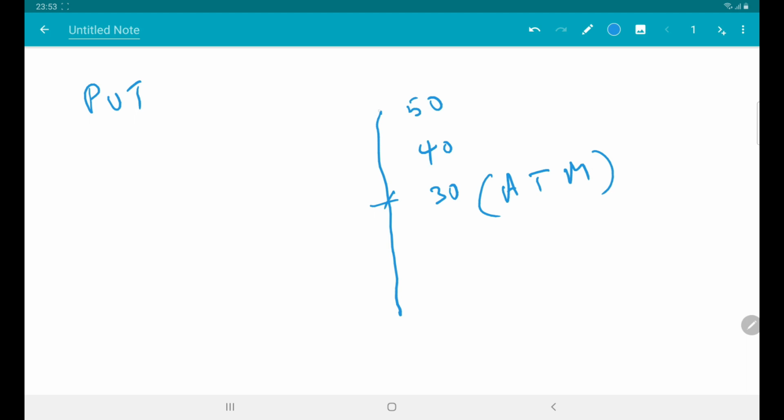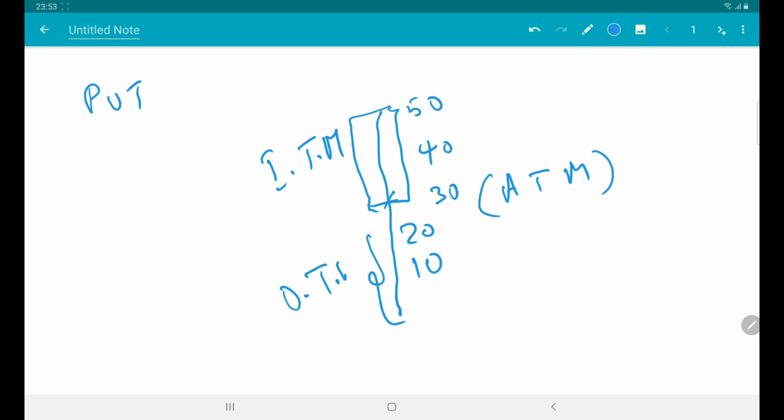In the same way, the strike price has fallen from 50 rupees to 30 rupees, so it is called in the money. And 20 rupees, 10 rupees, which are yet to come, will be called out of the money for a put option.